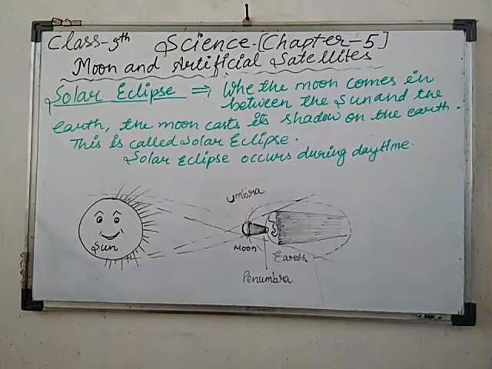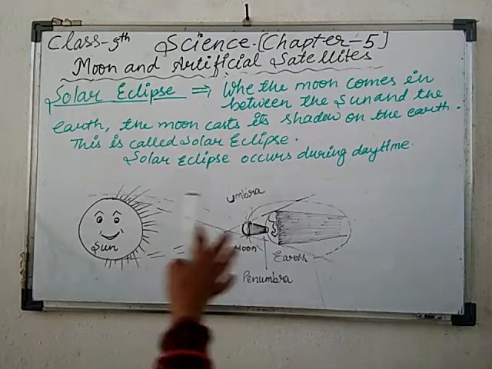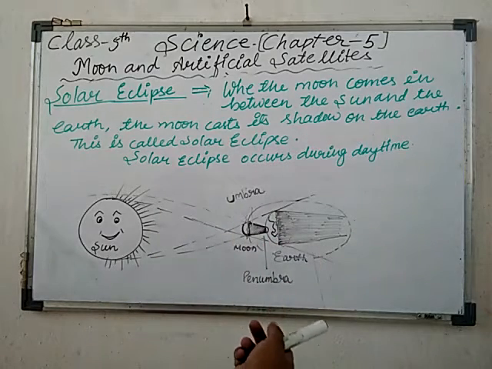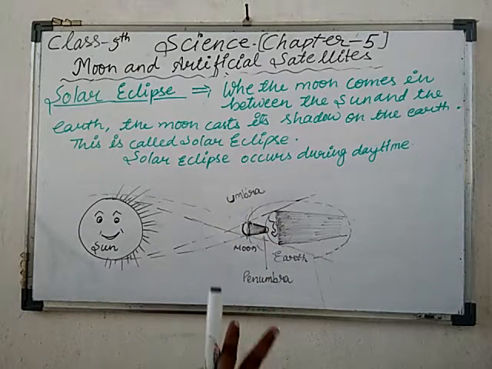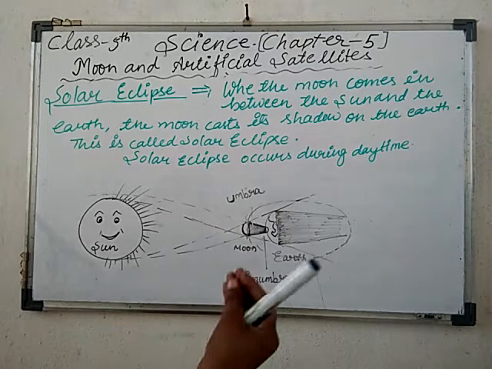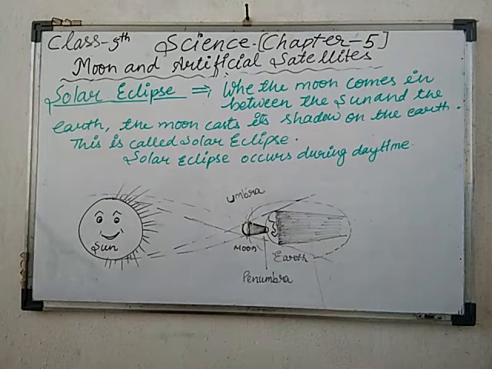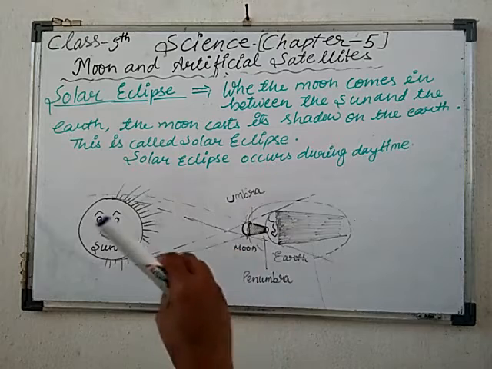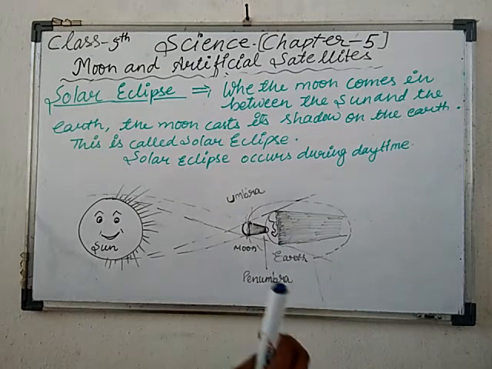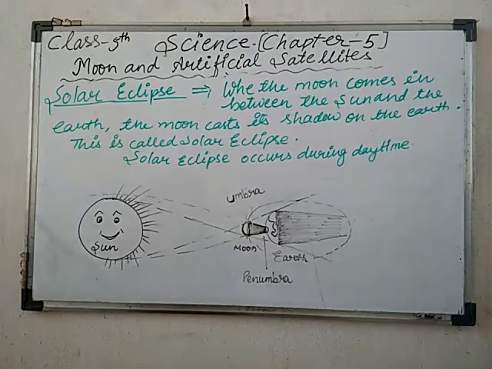So dear students, now we will discuss the solar eclipse. Earlier I had told you that when the earth is in between the sun and the moon, then there is the formation of a lunar eclipse. Lunar eclipses are of two types, partial lunar eclipse or total lunar eclipse. When we can see just a little bit, about half of the moon, then it is known as a partial lunar eclipse. When we cannot see any moon, then there is the formation of a total lunar eclipse, and a lunar eclipse always happens at night.